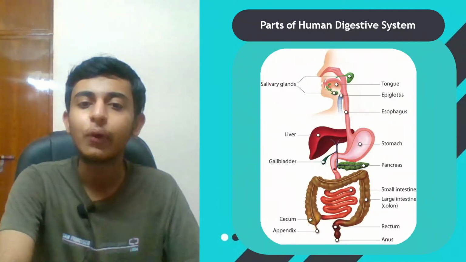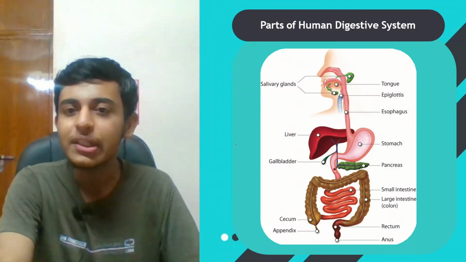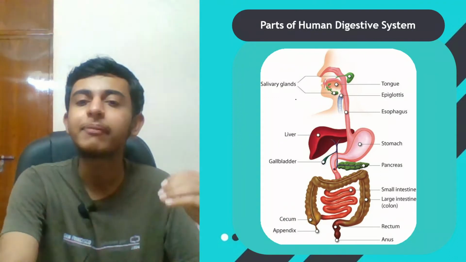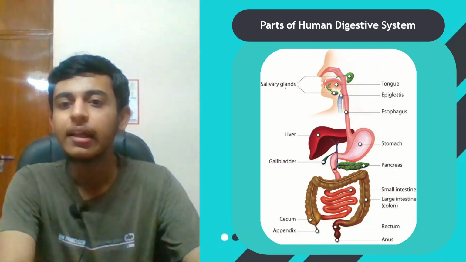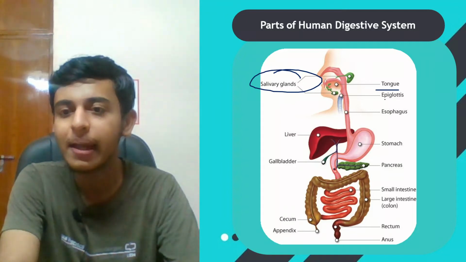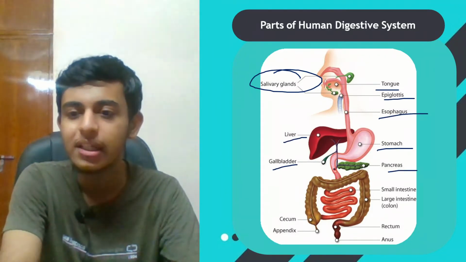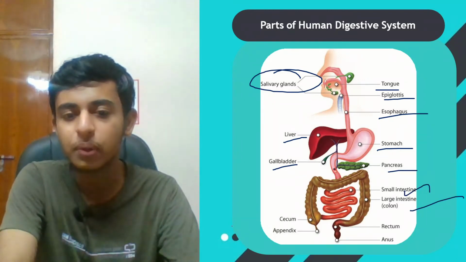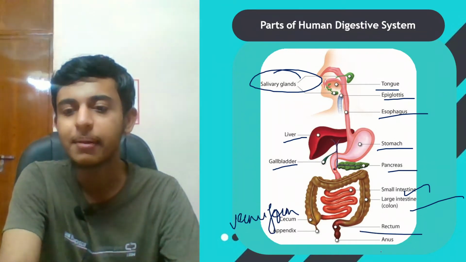Done. Now the most interesting part is the human digestive system. The human digestive system is very complex, and we need to develop the understanding. The fundamentals must be crystal clear. The parts are, as you can see, salivary glands, tongue, epiglottis, esophagus, liver, gallbladder, stomach, pancreas, small intestine, large intestine, cecum, appendix, which is known as vermiform appendix basically, rectum and anus.